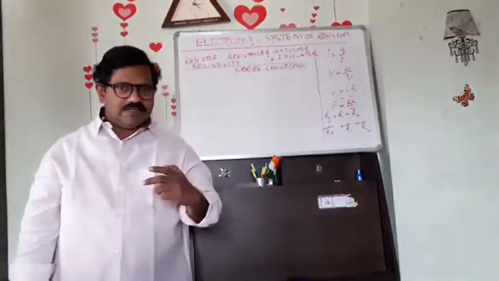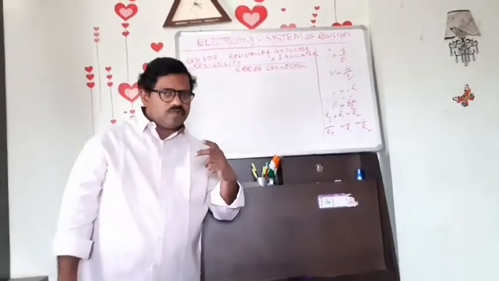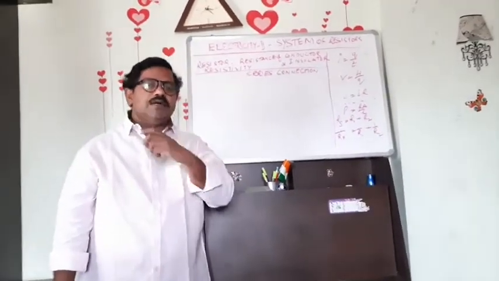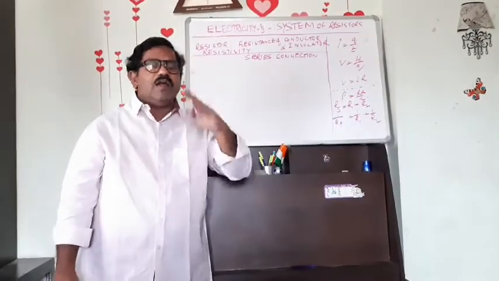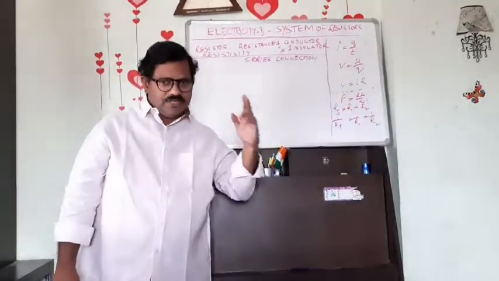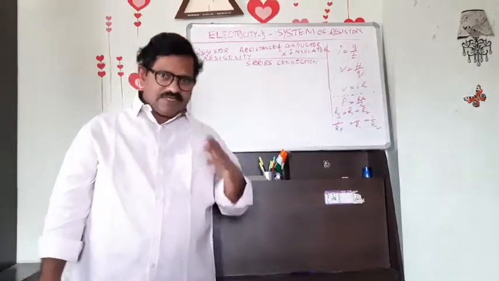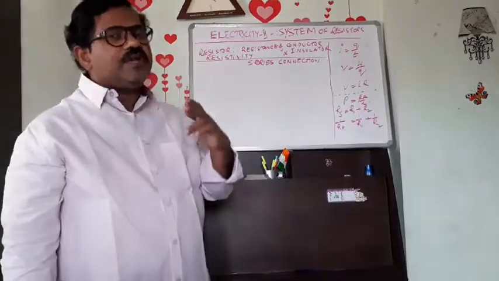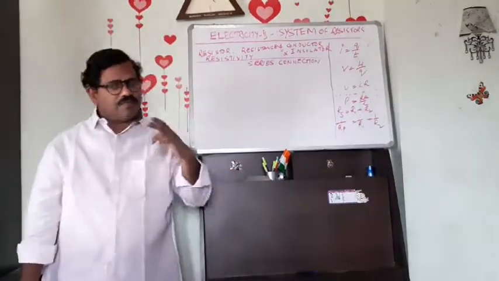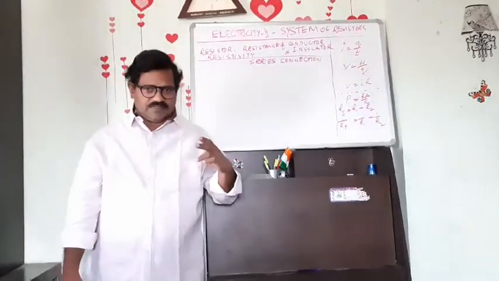So insulators oppose the flow of current completely. 100% of the current will not be flowing, not even 1%. Insulators are those substances which have infinite resistance.